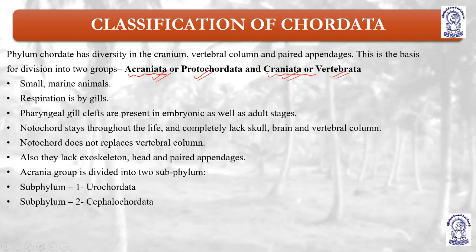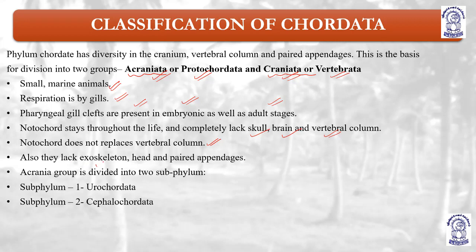Okay, protochordata. Now they are small marine animals. Their respiration is through gills. They have pharyngeal gill slits, which are present in the embryonic as well as adult stages. In some examples, they are reduced, or they are absent. Notochord stays throughout life and completely lacks skull, brain, and vertebral column. Notochord does not replace the vertebral column in case of protochordates.